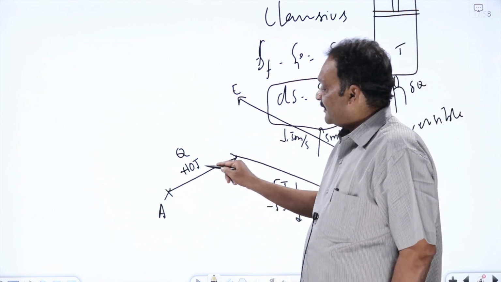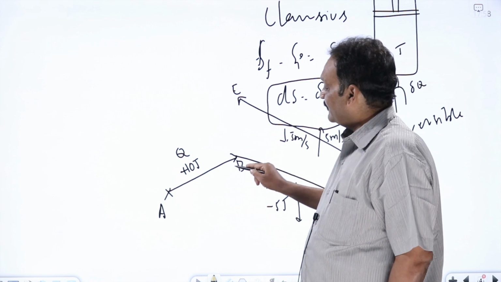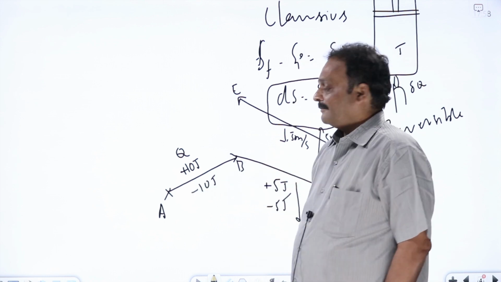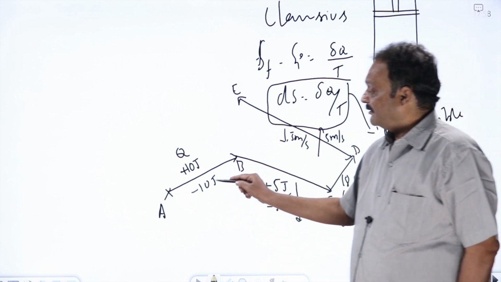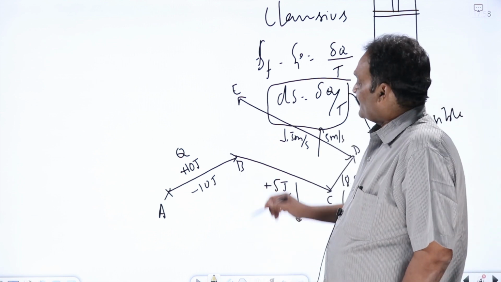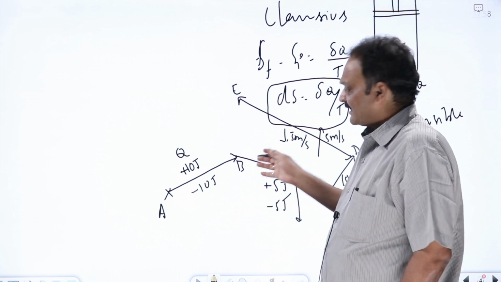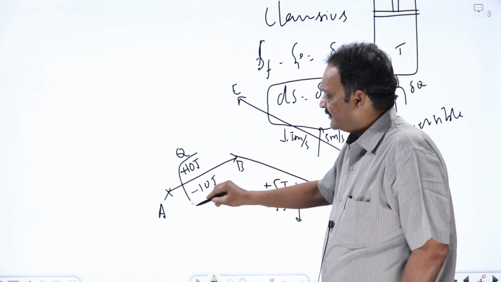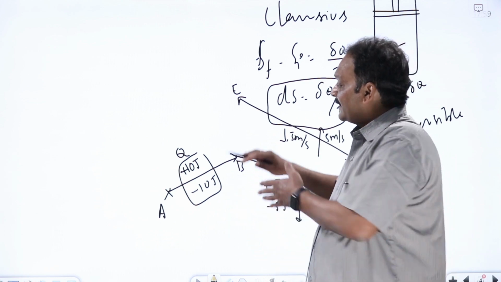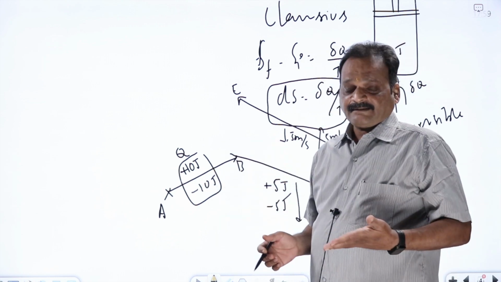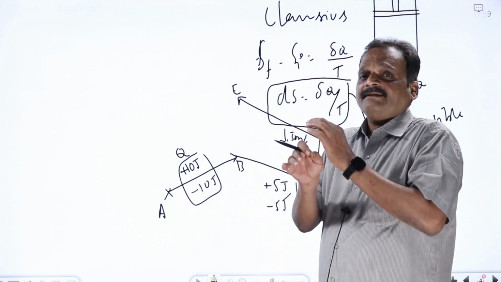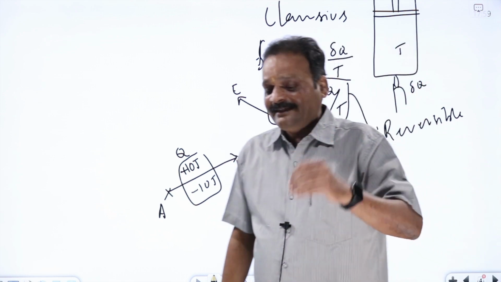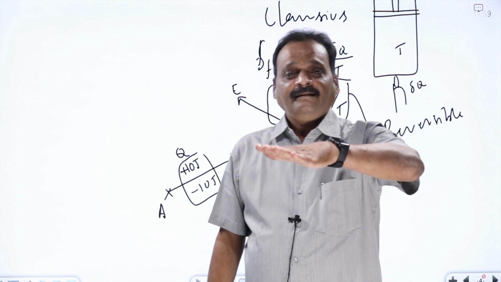The system has absorbed 10 joules of heat in going from A to B. When I go from B to C, the system should lose 10 joules of heat. In going from B to A, the system should lose 10 joules of heat. Means all the changes that occurred in the system and surroundings should occur exactly with the same magnitude with opposite signs, such that when I come back to A, it is a cyclic process. There won't be any change in the system or surroundings. Such an ideally visualized process is known as a reversible process.